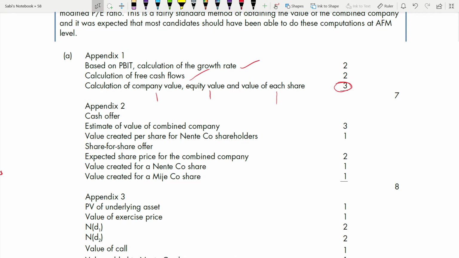Coming to 2. Okay, cash offer. If it's cash offer, estimate of value of combined company.